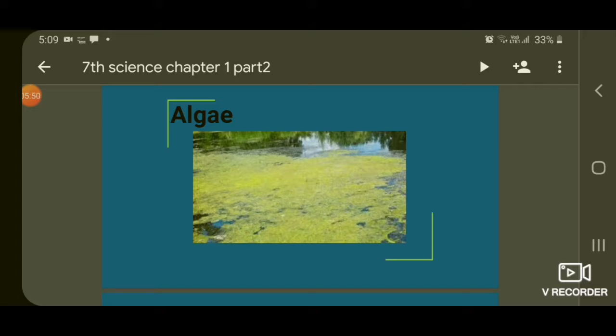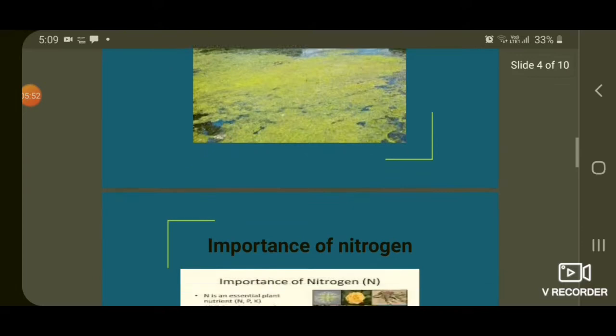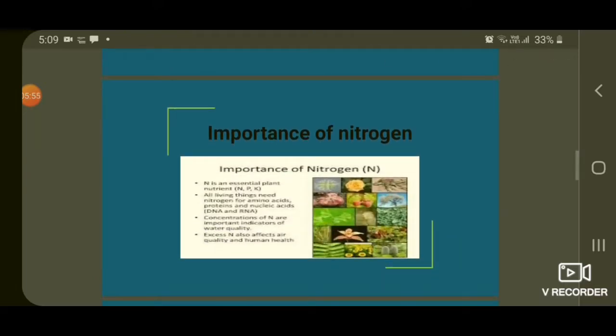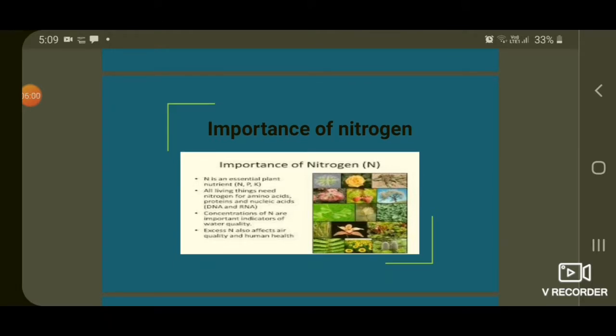Okay, children. Next, importance of nitrogen. What is the importance of nitrogen? Nitrogen is an essential nutrient which is required by the plant. Nitrogen is present in abundance in gaseous form in the air. However, plants cannot absorb nitrogen in this form. Soil has certain bacteria that convert gaseous nitrogen into usable form and release it into the soil. These are absorbed by the plants along with water.